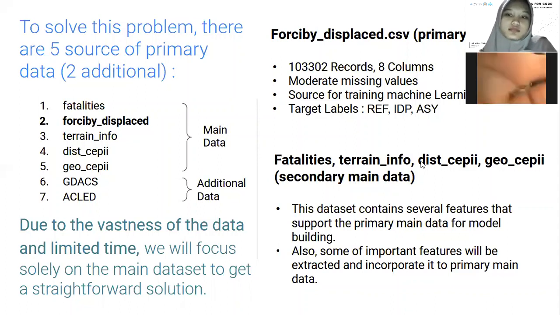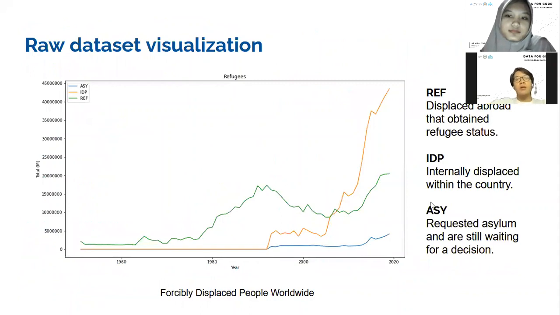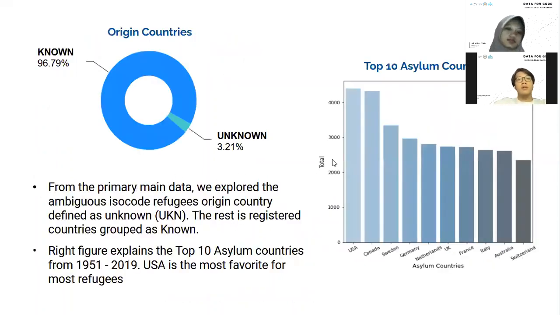So we set the forcibly displaced CSV as our primary main data, and the rest of the main data we set as the secondary main data. For the beginning of our exploration and understanding of the data, we do some line plots for the target variables, which are REF, IDP, and ASY. According to the plots, the trend for the target variables is an increase each year, with the highest value in the IDP target, approximately 42 million people. After that, we also explored some of the origin countries and the top 10 asylum countries.